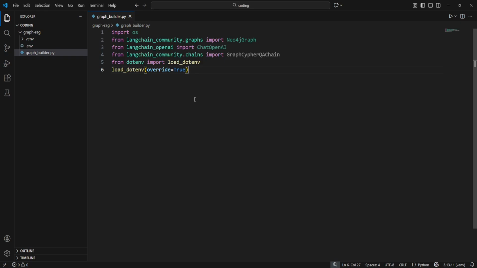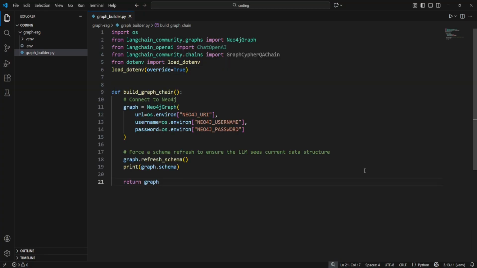We also import ChatOpenAI because generating database queries requires a model with strong logic and code generation capabilities. We also bring in the GraphCypherQAChain. This is the specific chain designed to turn English into Cypher, the query language of graphs. And we also import load_dotenv in order to load our environment variables.